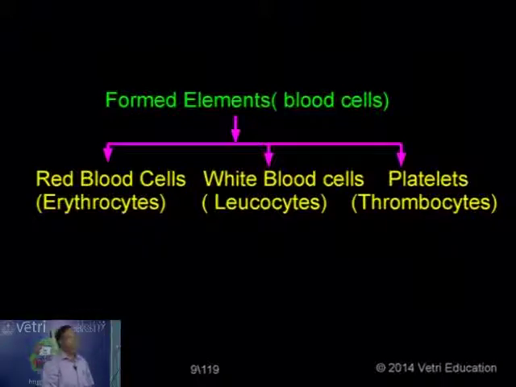So we have three different types of components. The first component is plasma. The specific gravity of plasma is less than that of blood and also less than that of urine. Now the formed cell elements constitute nearly 45% of the total volume of blood. We have three different types: red blood cells or erythrocytes, white blood cells or leukocytes, and platelets or thrombocytes. So these are all the three components.